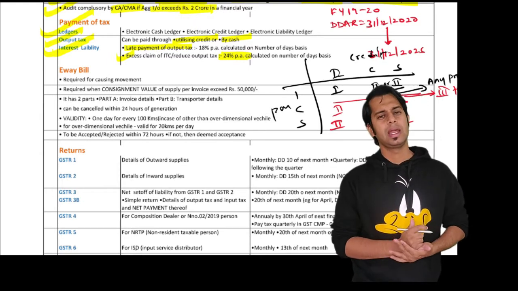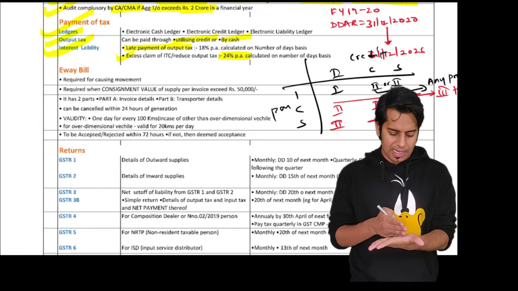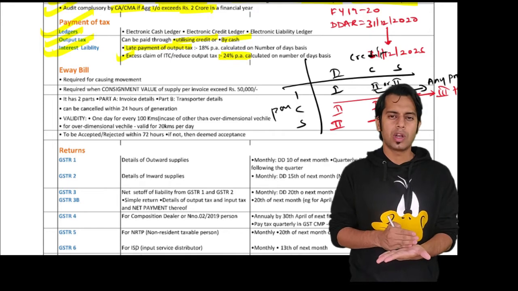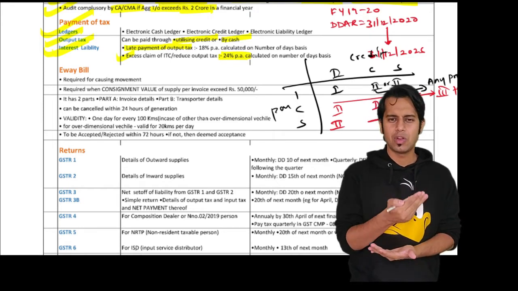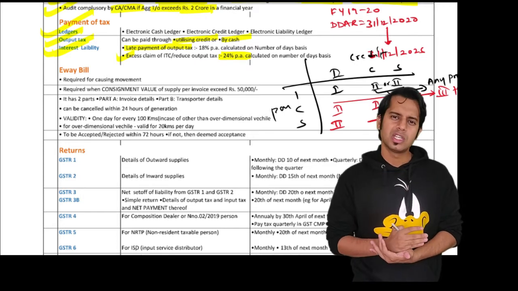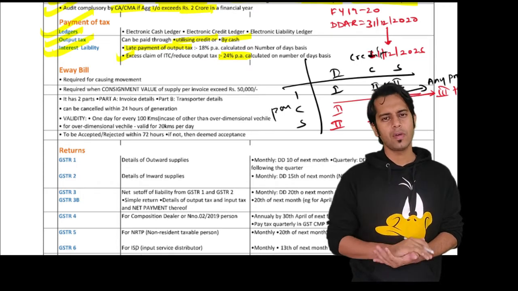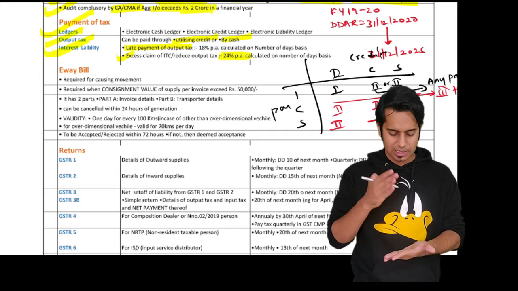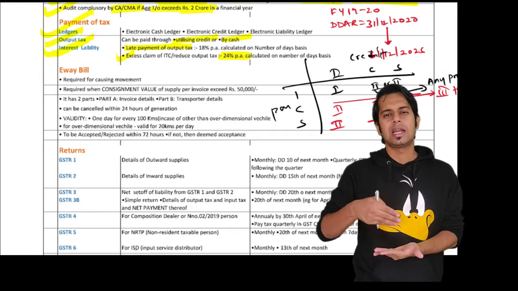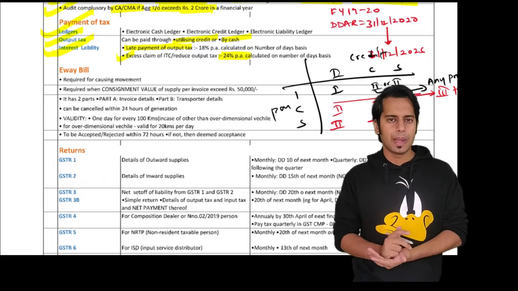Sir, from which date should I pay the interest, sir? From the date following the due date of filing return. Say for example, GSTR 3B is the return when you make the payment of taxes. The due date of GSTR 3B for the month of April is 20th of May. So on 20th of May you were supposed to pay the taxes. I did not pay the taxes. So from 21st you start calculating interest till the date you make the payment of taxes.